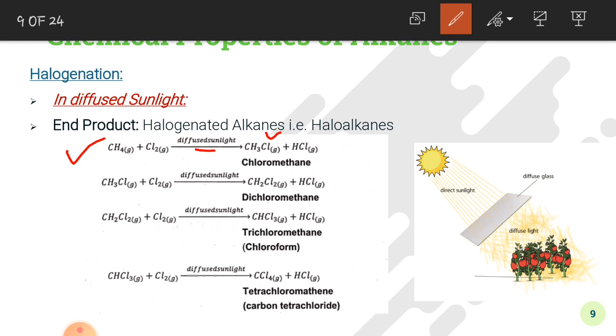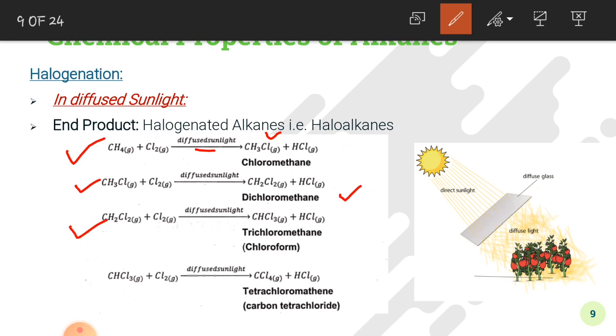In the second step, this chloromethane still contains 3 hydrogen atoms. This means that there is the possibility of further replacement of these hydrogen atoms. So chloromethane reacts with chlorine to form dichloromethane and HCl. This reaction can also occur further because dichloromethane contains 2 hydrogen atoms.